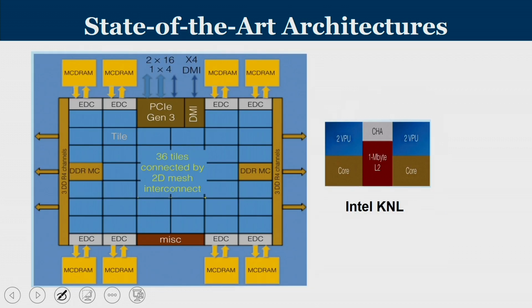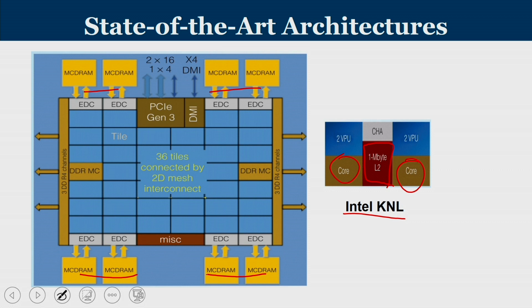Yet another popular state of the art is the Intel KNL, Xeon Phi microprocessor, which is organized as 36 tiles, and each tile has 2 cores with some private L1 cache and some sort of L2 cache as well, and it has 8 DRAM controllers. So, the DRAM controllers are being connected like this.